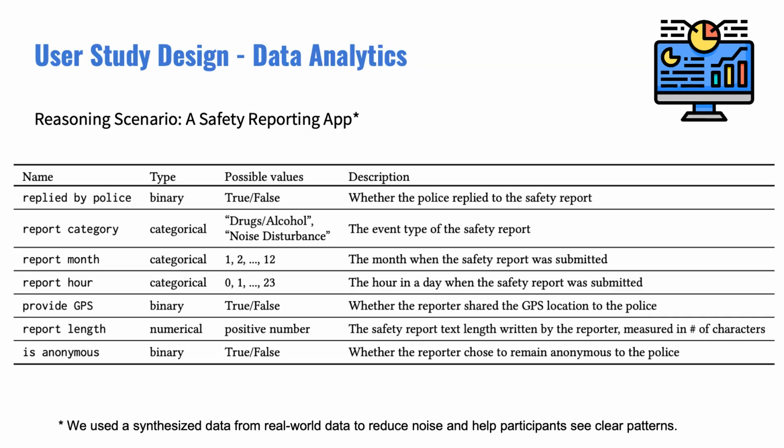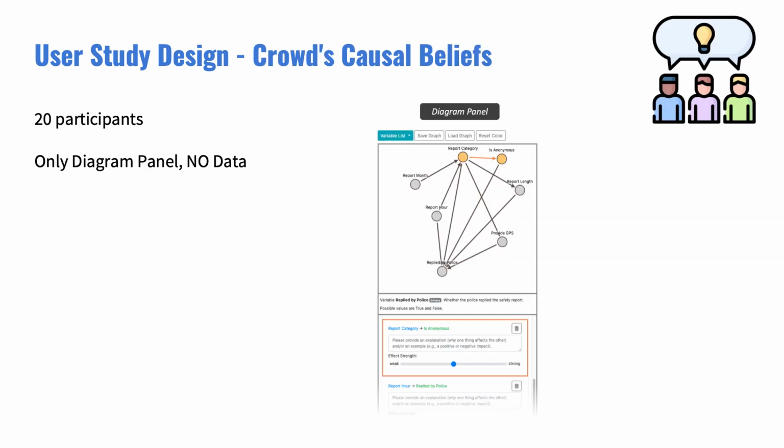For the user study, we adapted a dataset with 7 variables from a safety reporting app, which enables a member of the university to submit a safety-related report, to which the security agent can reply directly through chat. To collect the crowd's causal beliefs, we conducted a pilot study with 20 participants by providing them only the diagram panel and the 7 variables, and asking them to externalize as many possible hypotheses with reasons as possible.